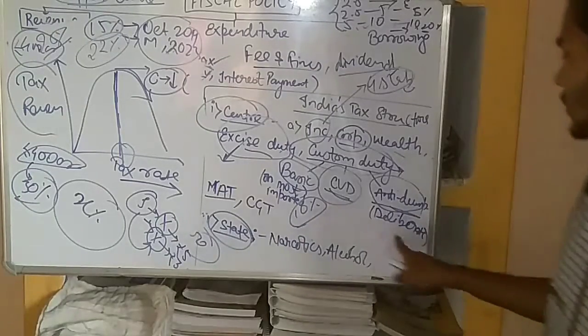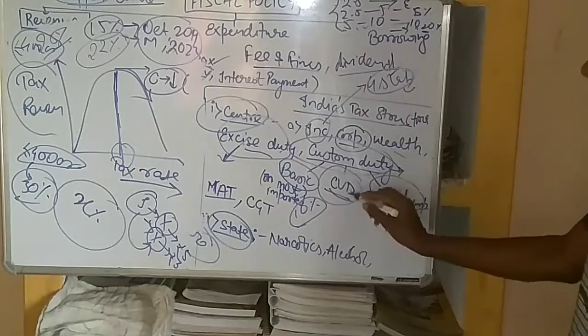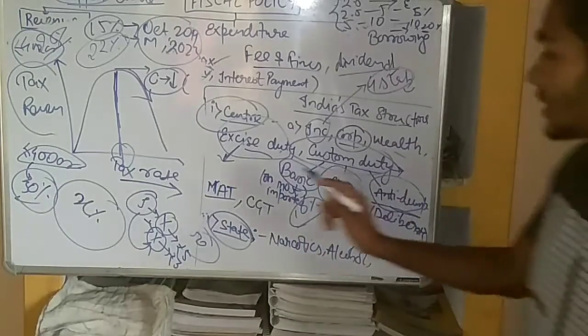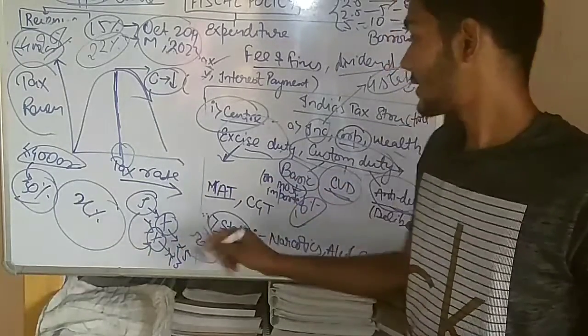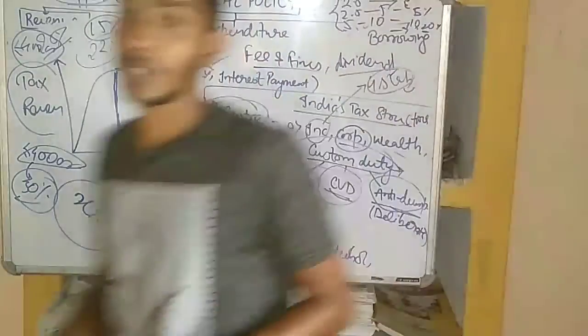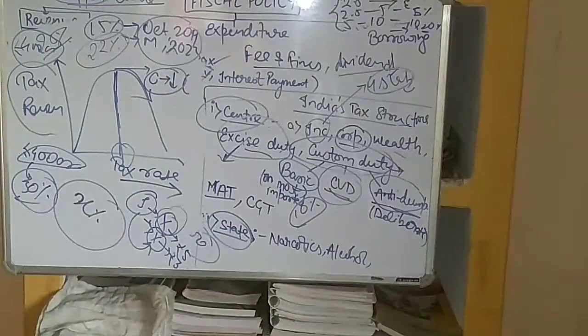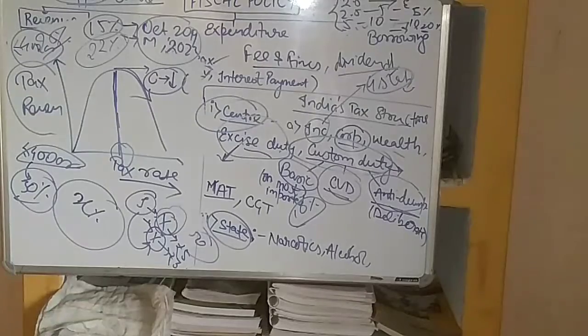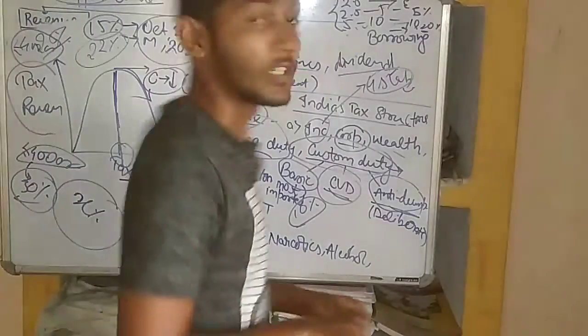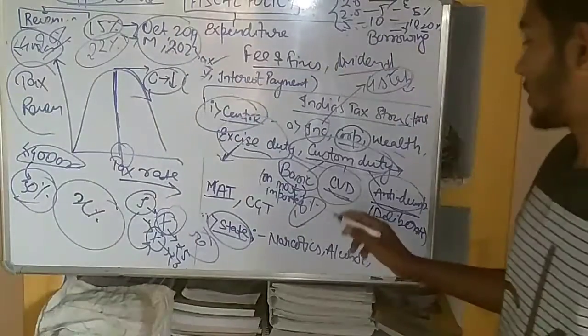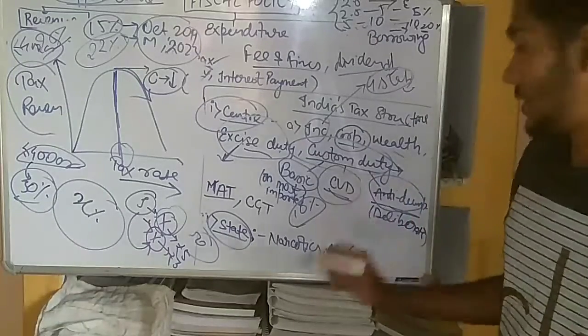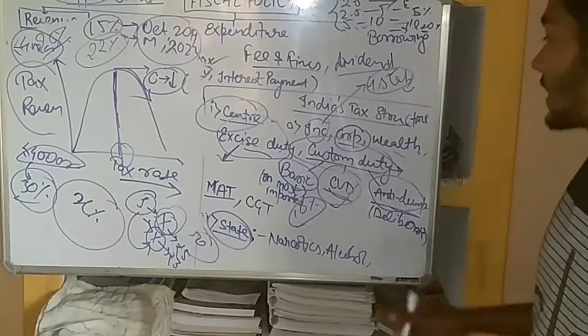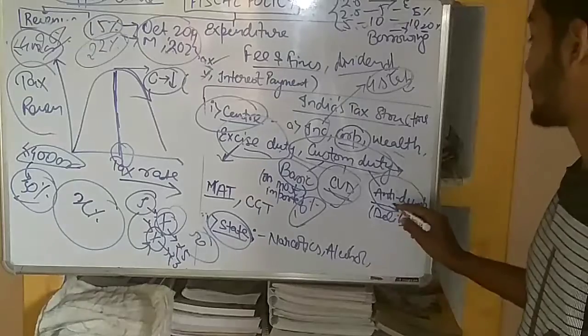And the difference between these two is that when the same commodity is also being produced in the Indian market, for that product we use CVD, countervailing duty, and for all other products we use anti-dumping duty.